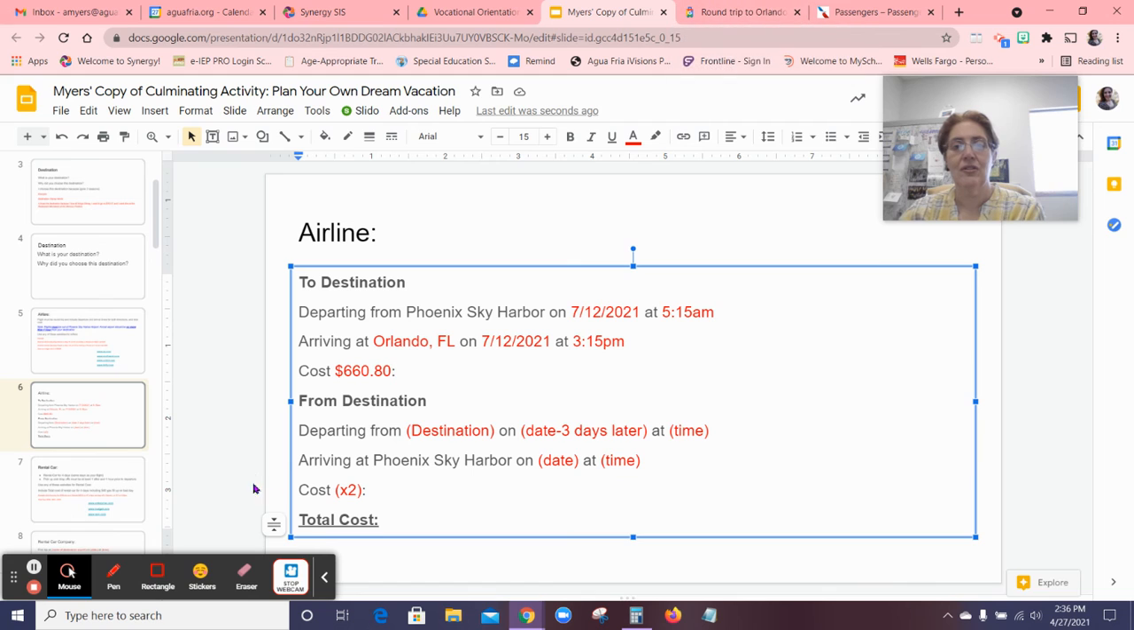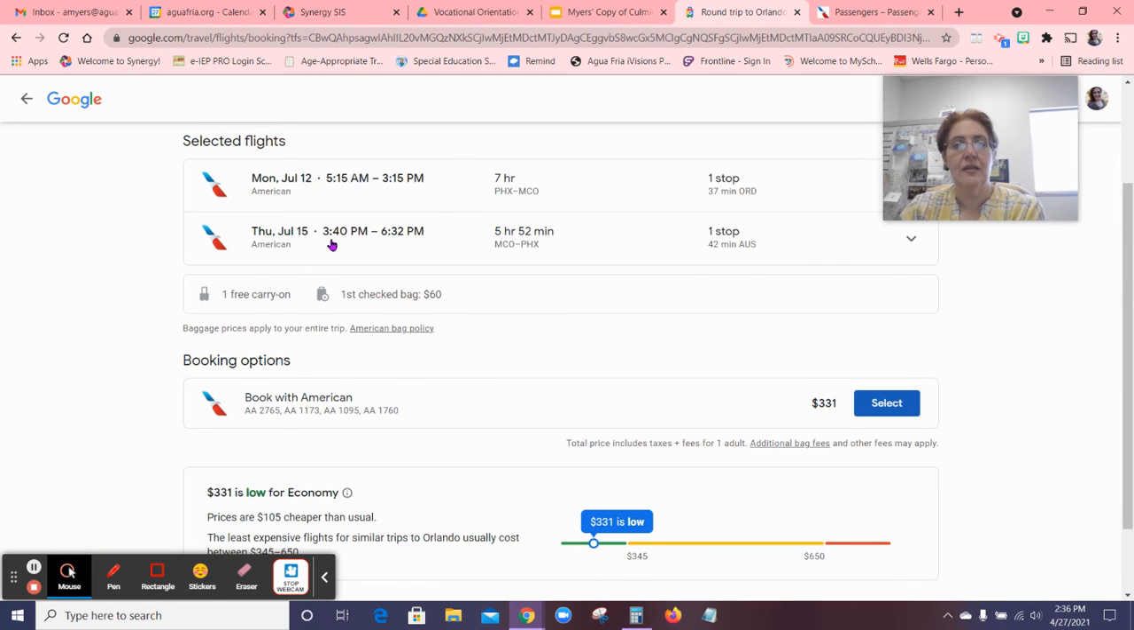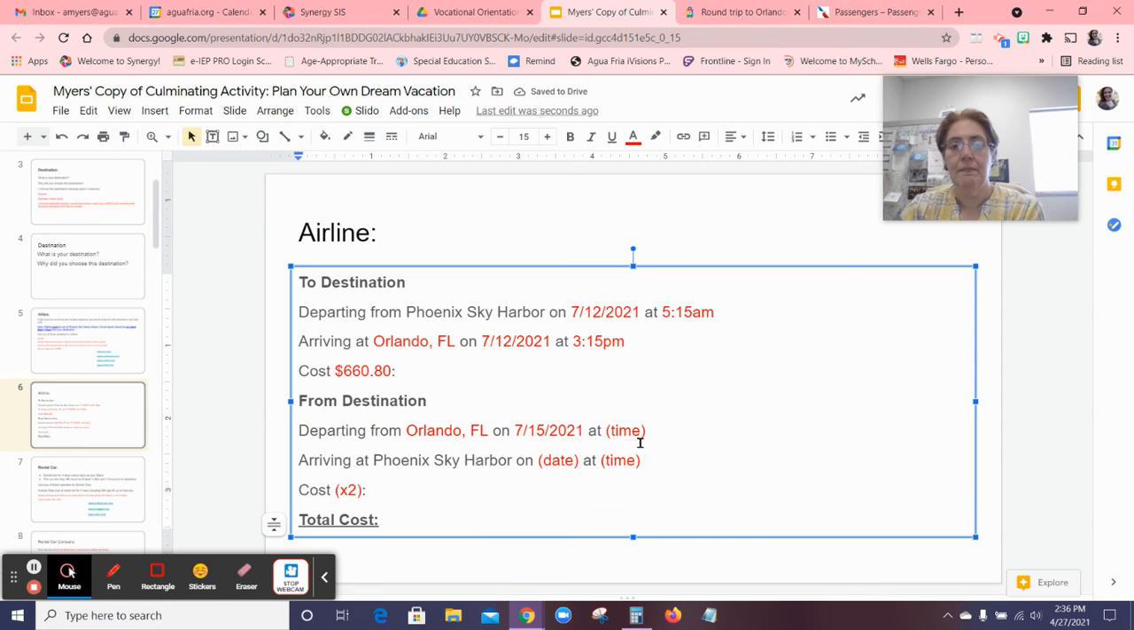Now my destination has to be 3 days later. So let's do the round trip. It's going to be from Orlando, Florida, on the 15th. It's 3 days later, so July 15th, 2021, and the time is 3:40 p.m.